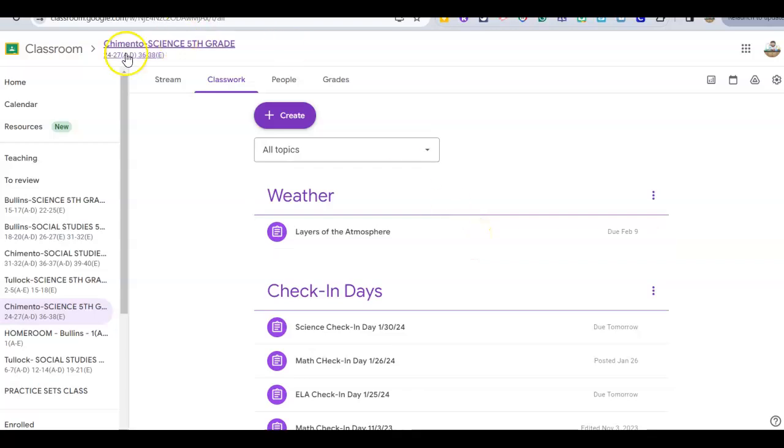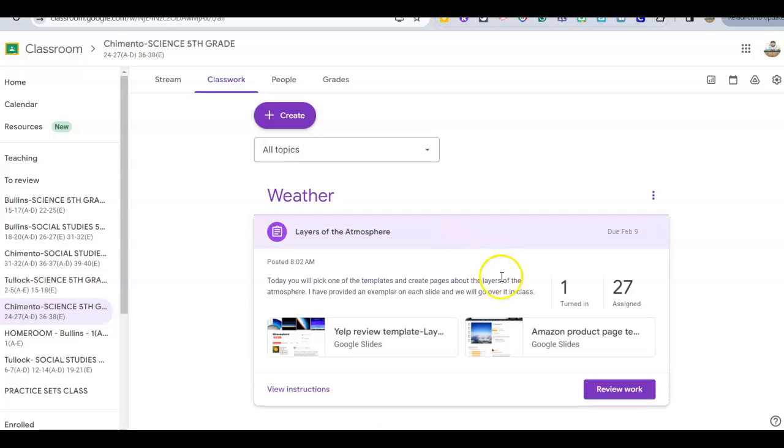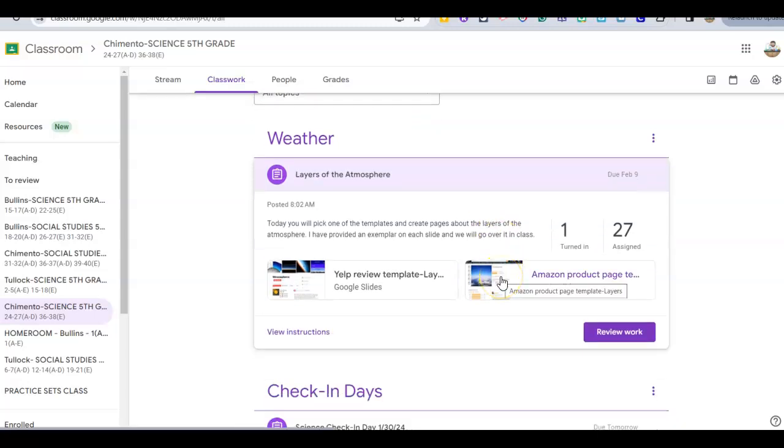So when you go into your Google Classroom, under classwork, under "Weather Is Today: Layers of the Atmosphere," it says today you're going to pick one of the templates. I will be very honest with you, Macon. I find, and most of the students in the first class found, that the Yelp review is the easier of the templates to do. Not many people pick the Amazon page. You're welcome to pick either one.